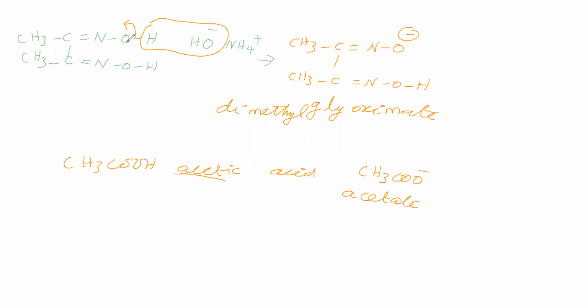Like this, it is called dimethyl glyoxime, and the anion is called dimethyl glyoximate. We got an idea about dimethyl glyoximate.